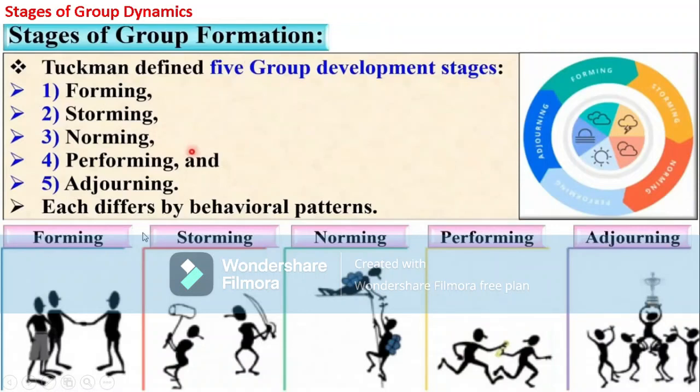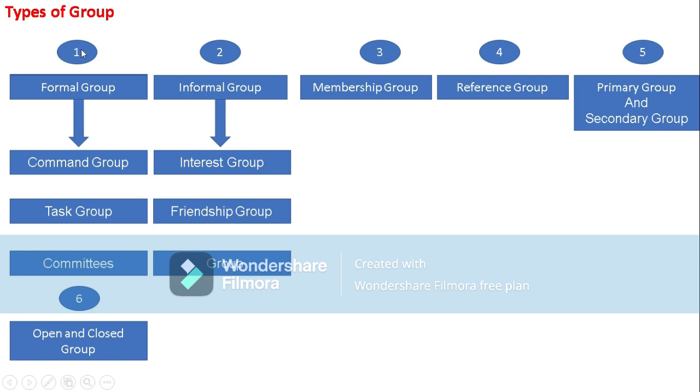Stages of group formation: forming, storming, norming, performing, adjourning. Okay, so coming to another aspect, these are all the types of group. So what are the types of groups? Under types of groups we will see different types like formal group, informal group, membership group, reference group, primary and secondary group, and the last one is open and closed group.